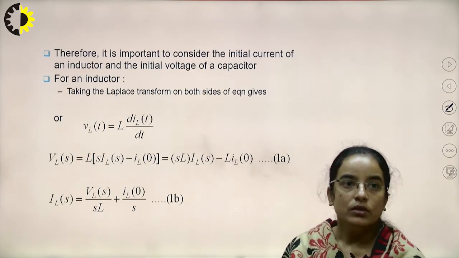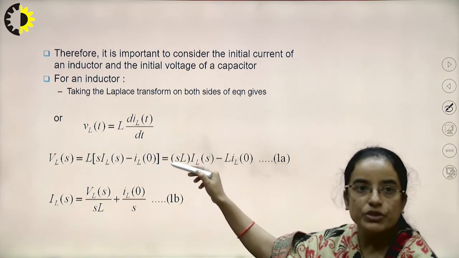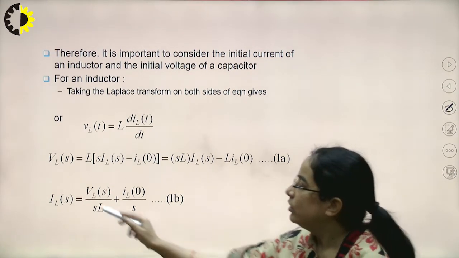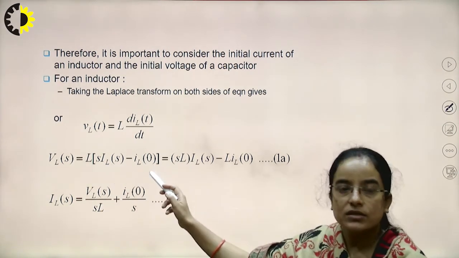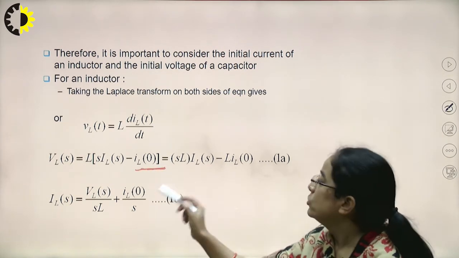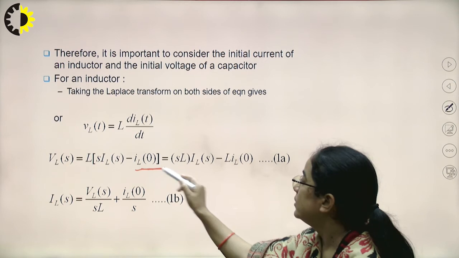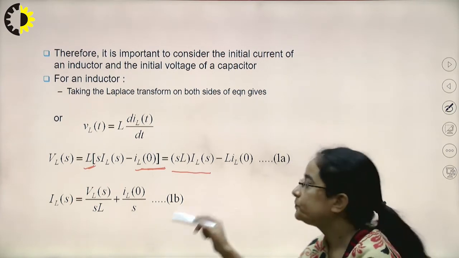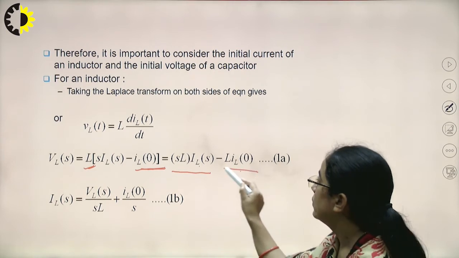Now for an inductor, the voltage equation in the time domain is vL(t) = L di/dt. If you apply the Laplace transform to this equation, it will be VL(s) = sL IL(s) minus L IL(0). This is the initial condition. Up to now we were ignoring this, but if we multiply s into L, where L is the inductor, we get sL IL(s) minus L IL(0). So this is the value of the initial condition.